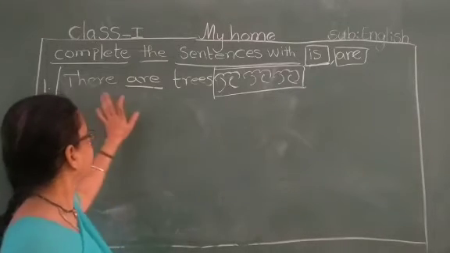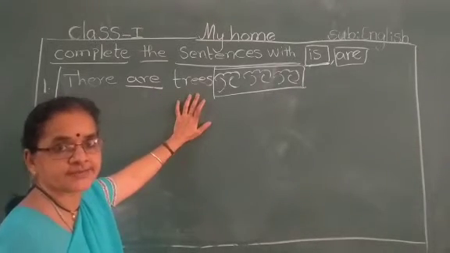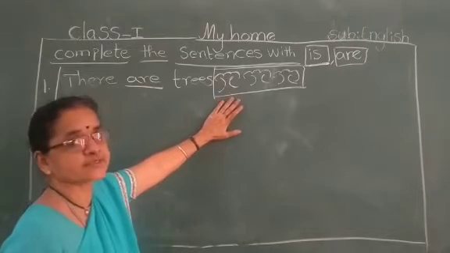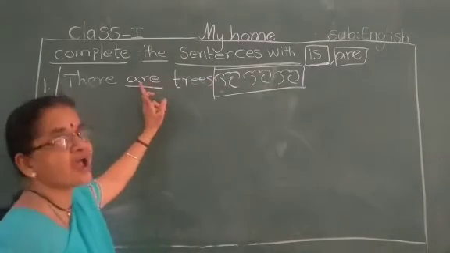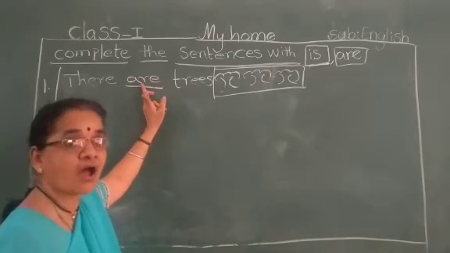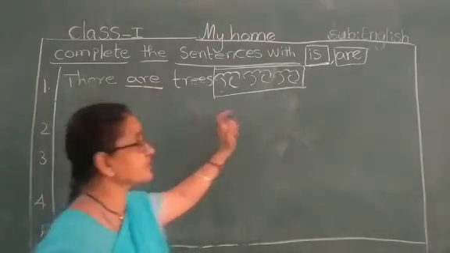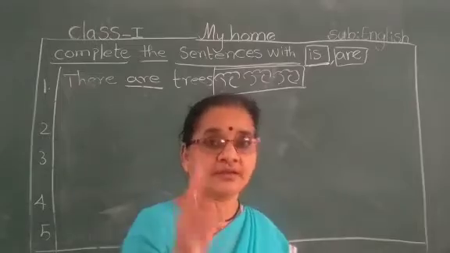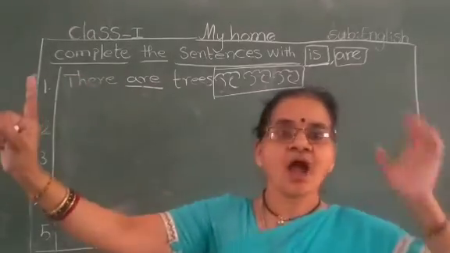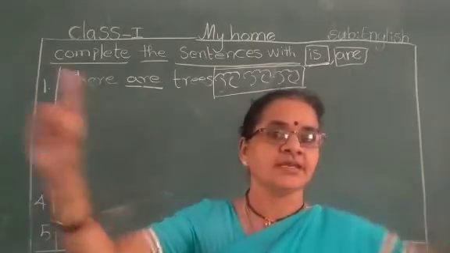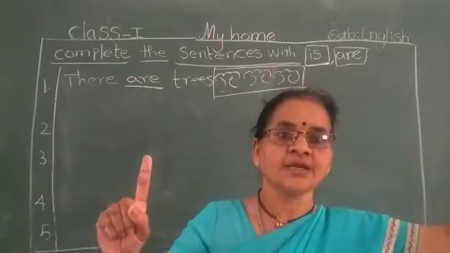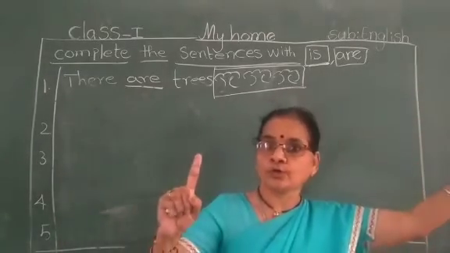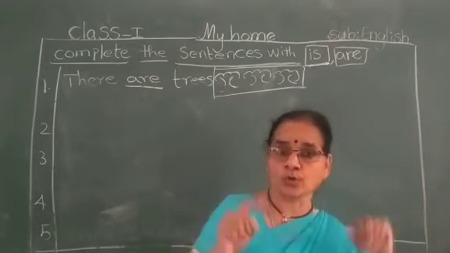Yes. There are trees. Means many trees. That's why we have to use are. There are. What is the difference between is and are? Is means only one. Are means many. More than two.